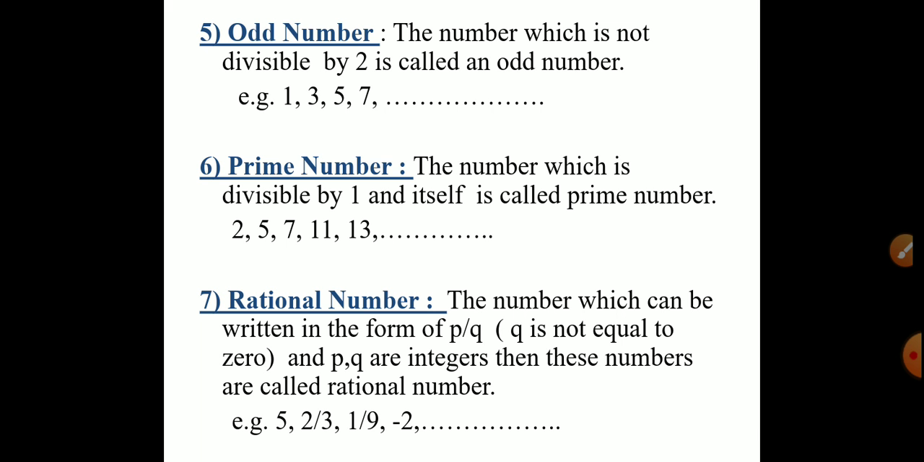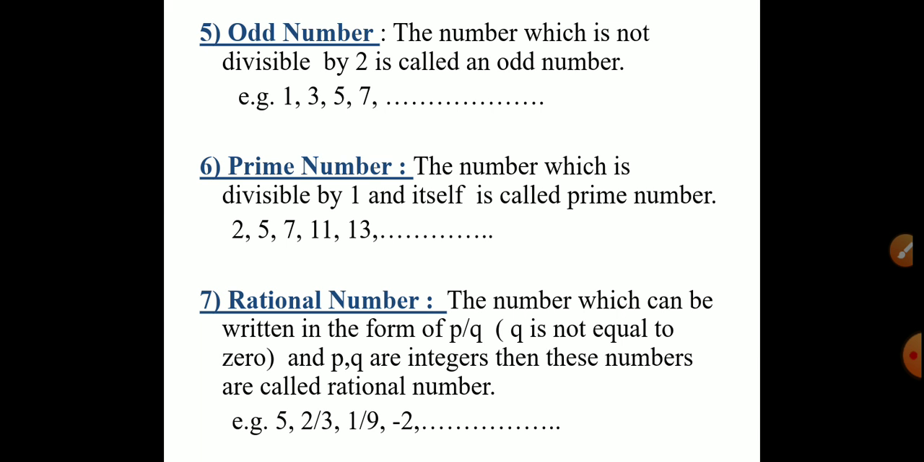For example, 5. 5, it is a rational number. It can be written in the form of p by q. We can write 5 in the form of 5 upon 1. Okay, so 5 is the rational number. 2 upon 3, 2 and 3 both are integers. So it is rational number. Now tell me, root 2 is a rational number or not?